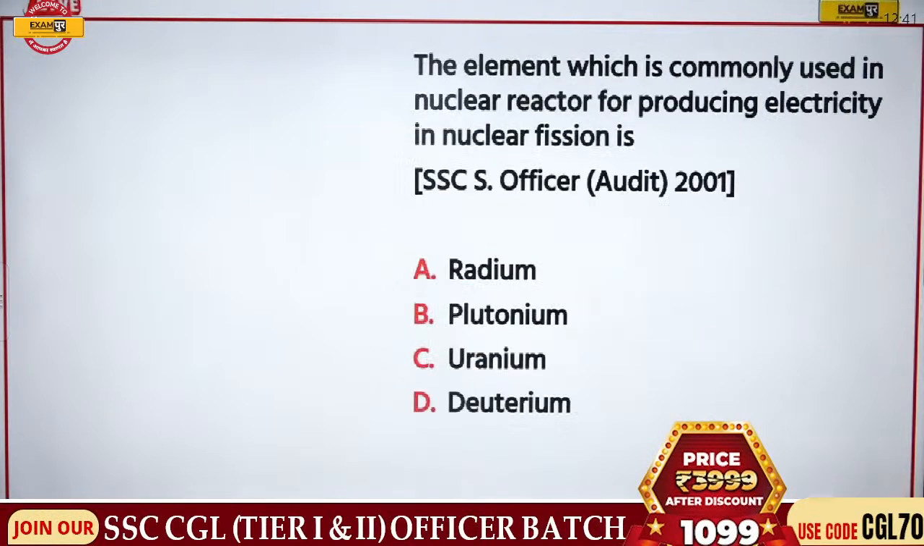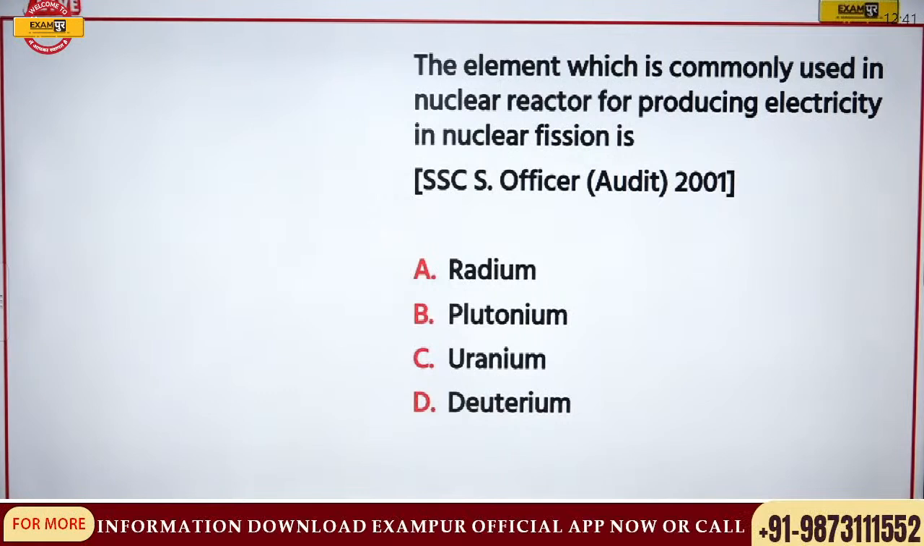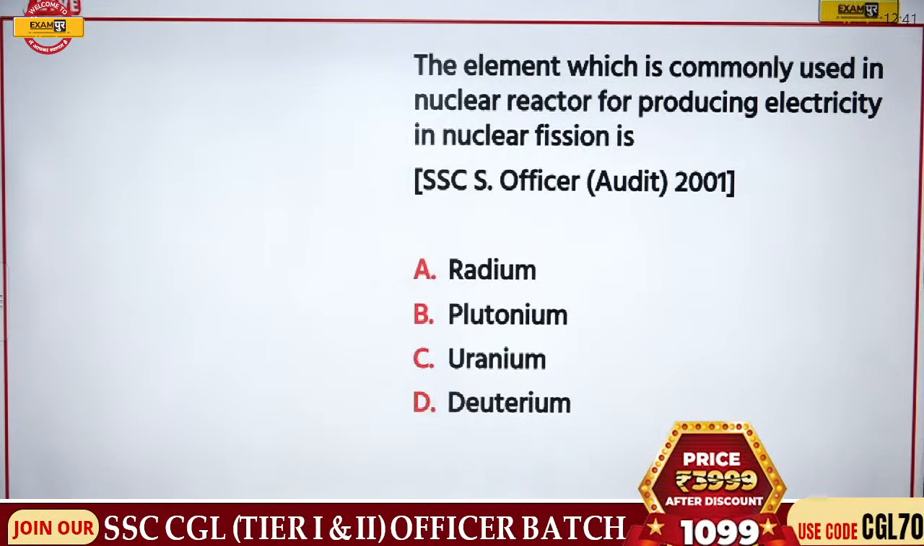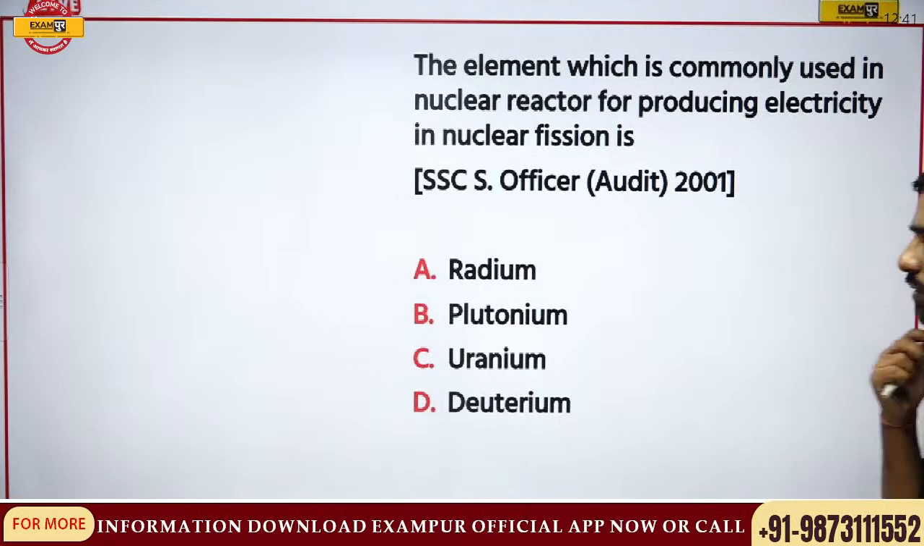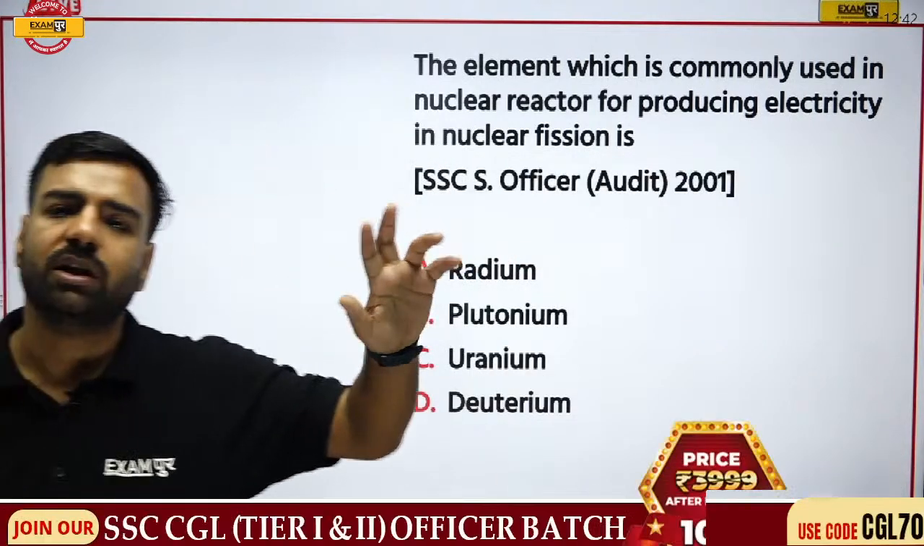Next question: the element which is commonly used in a nuclear reactor for producing electricity in nuclear fission is what? This is from SSC Section Officer Audit 2001. Is it radium, plutonium, uranium or deuterium? I have to go into the details, so I need answers in a super fast manner. Jagdishan, totally correct.